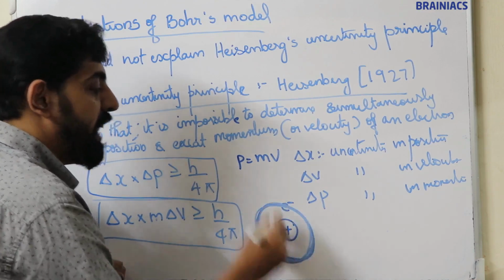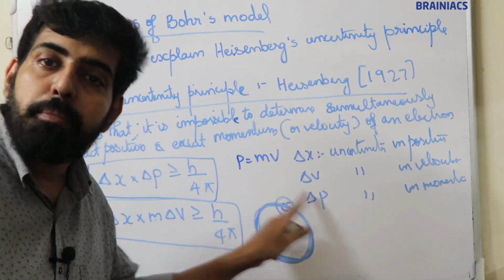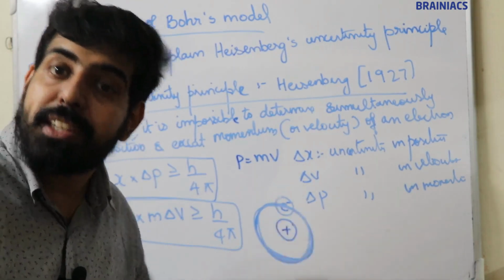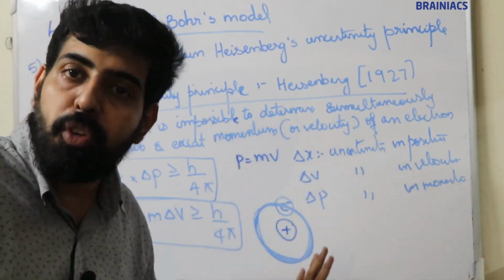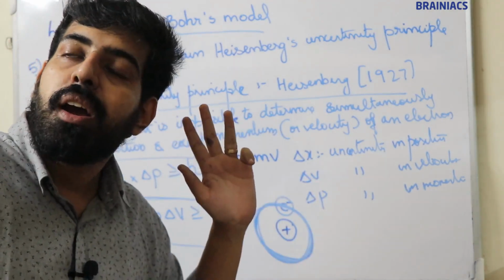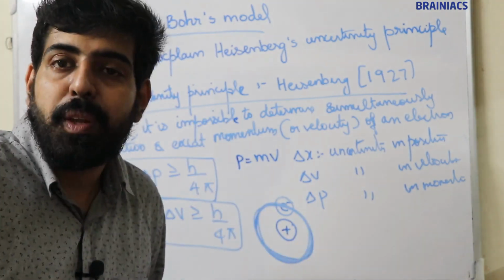Now the problem is, Heisenberg states that it is not possible to find position and momentum of the electron at the same time. If we know position and momentum, we can easily predict the path of the electron, but it is not possible. Heisenberg stated it is not possible to find the position and momentum of an electron simultaneously. That means its path cannot be predicted.